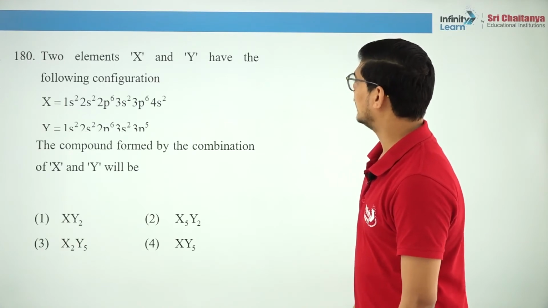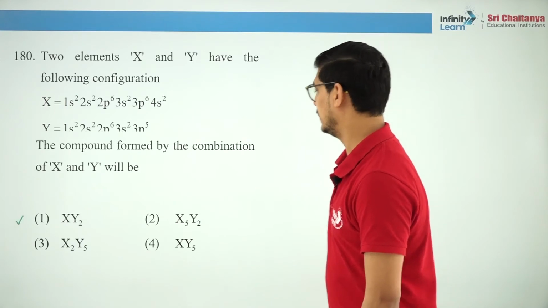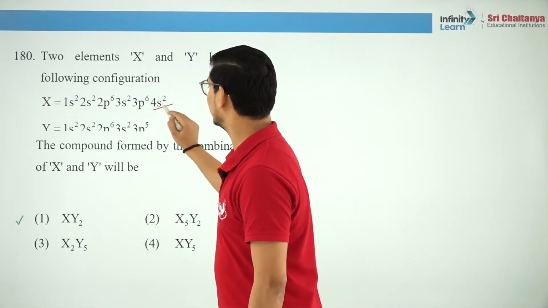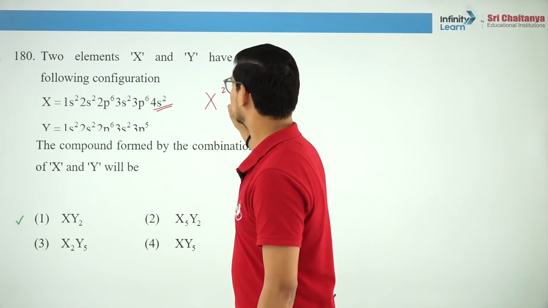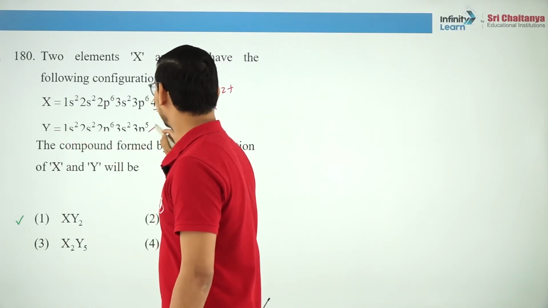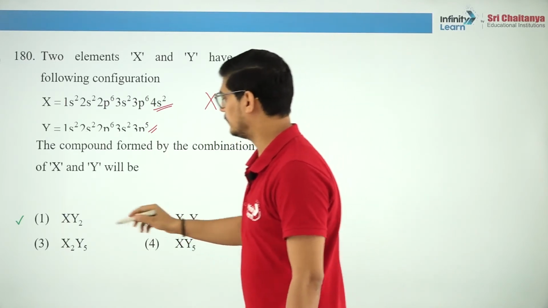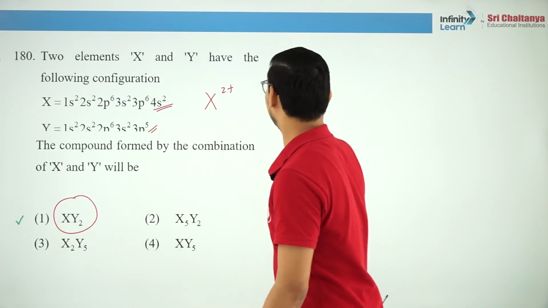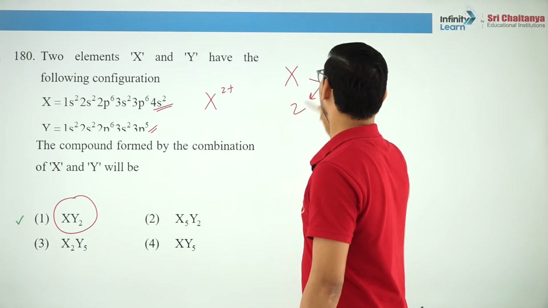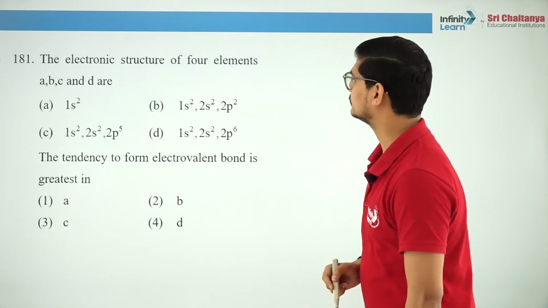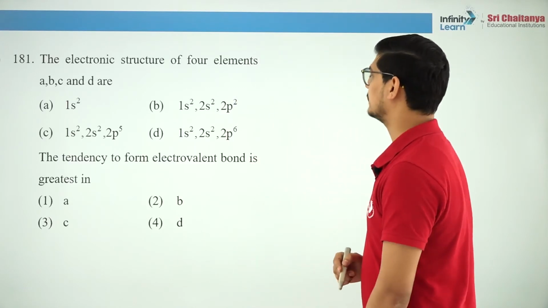Two elements X and Y have the following configuration. So what is the compound formed by X and Y? See, it has 2 electrons in s orbital, so it will lose 2 electrons, it's a metal, so it will be X2 plus, and Y has 5 electrons in p orbital, okay, so it will gain 1 electron. So what will be the formula? XY2, right? The valency of X is 2 and that of Y is 1, so compound will be XY2. Is that clear?